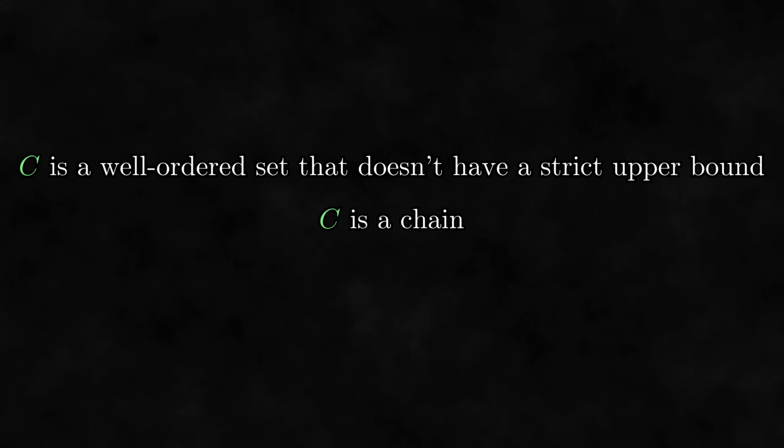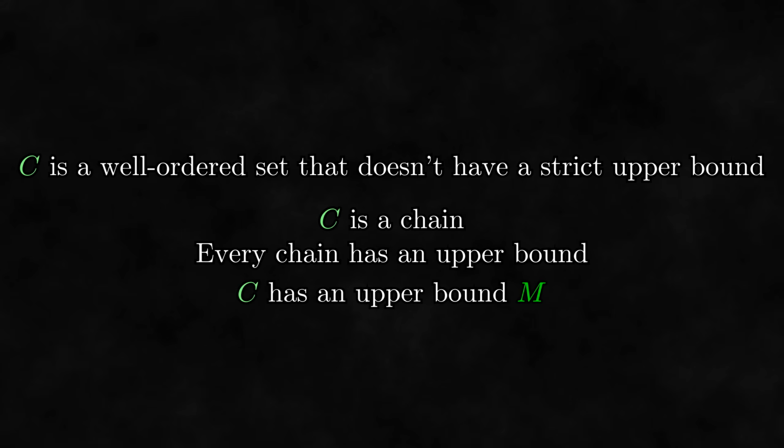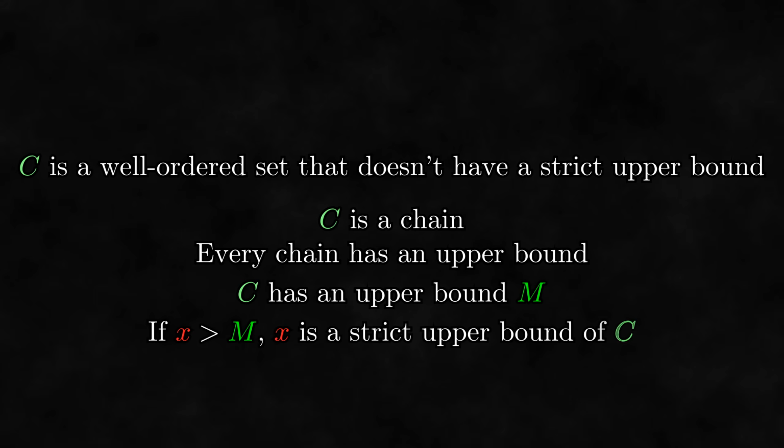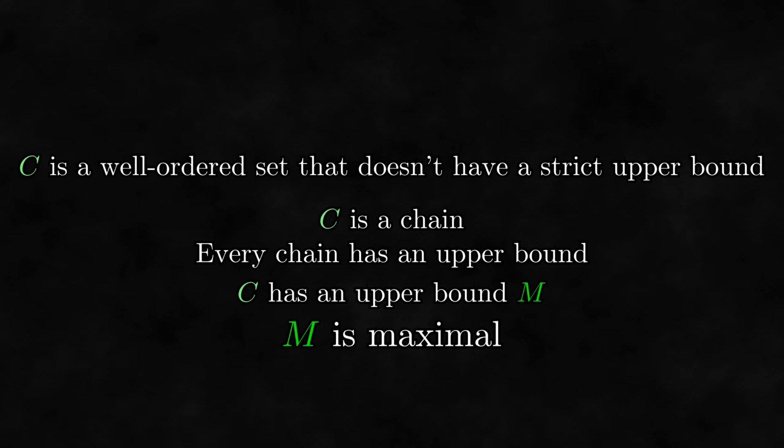C is a chain, and because every chain has an upper bound, C has an upper bound M. If there was anything greater than M, it would be a strict upper bound of C, which we've already seen is impossible. Thus, M is maximal, and the proof of Zorn's lemma is complete.